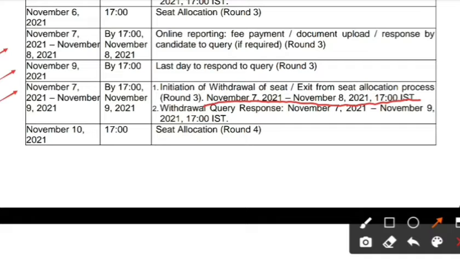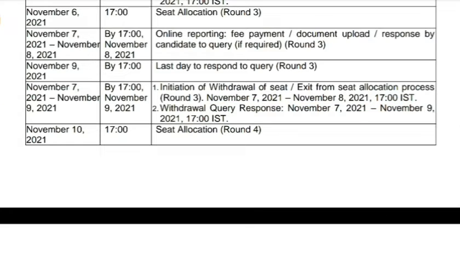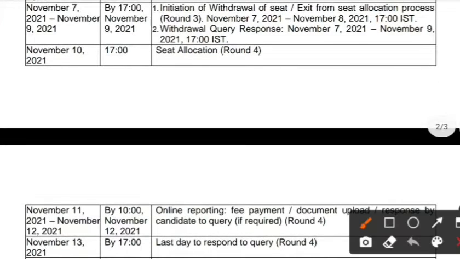Till November 9 up to 5 p.m., you can withdraw your query response. And November 10 at 5 p.m., round 4 seat allotment will be released.